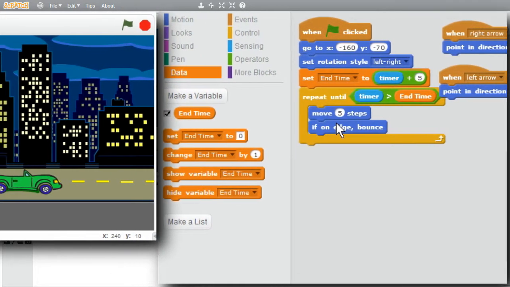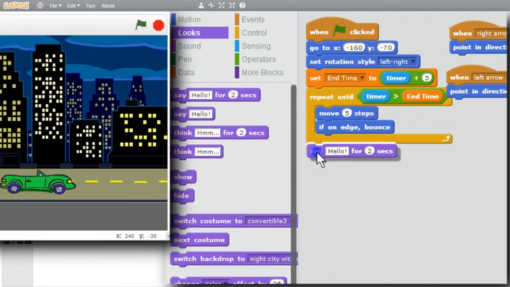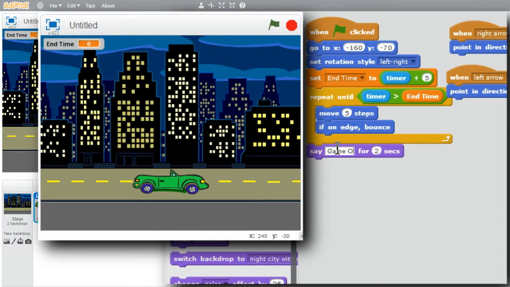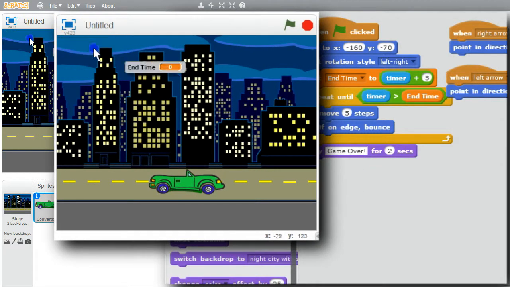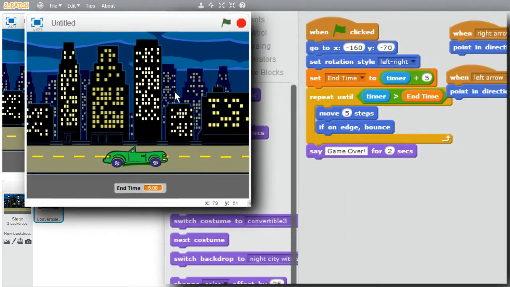I'll have it display a message when the game is over. Looks, say, game over. And I'll move end time over here in the middle. I'll run the program now. Make sure it's stopped. Start. It's going. I can use the arrows, left and right, and the timer stops the game.